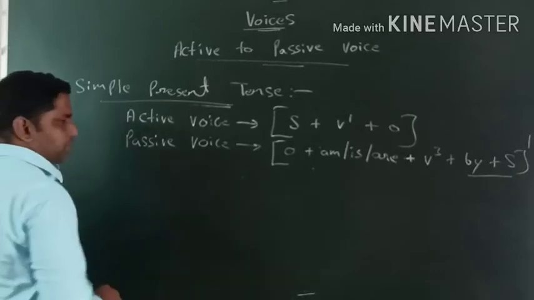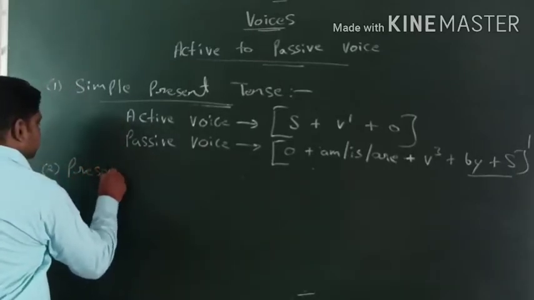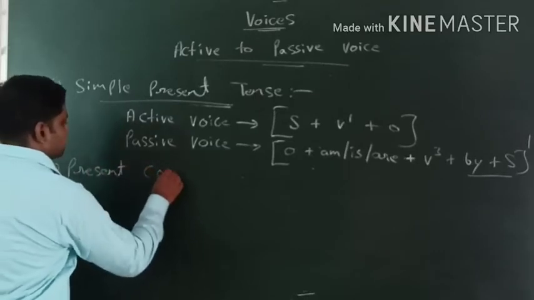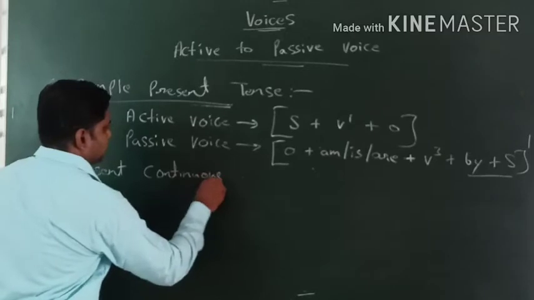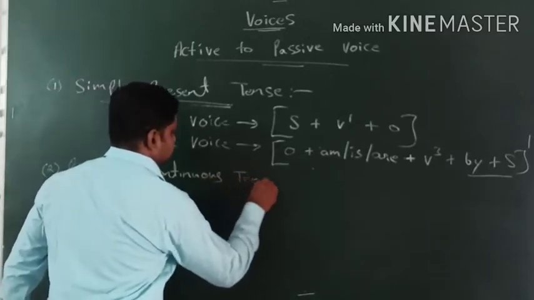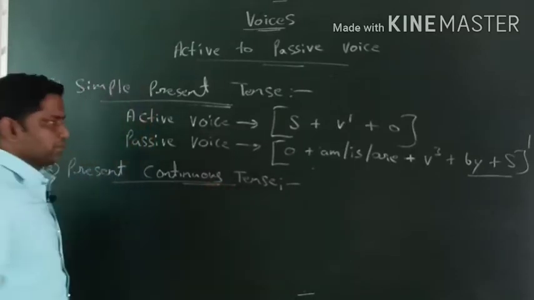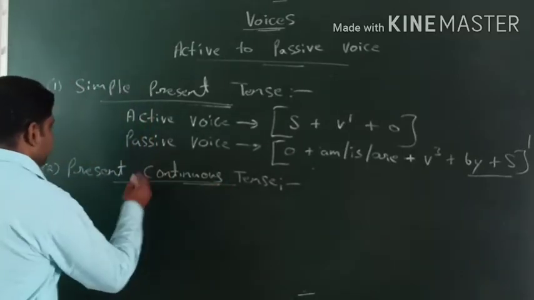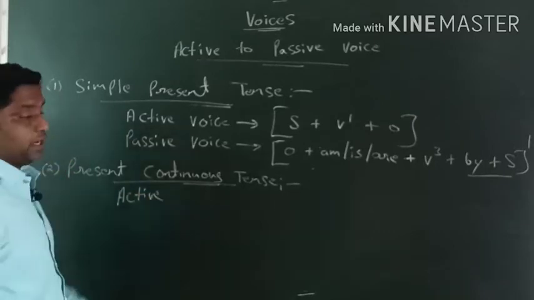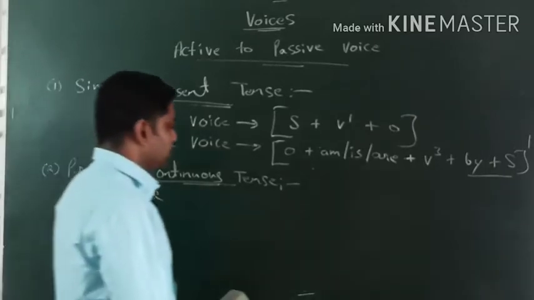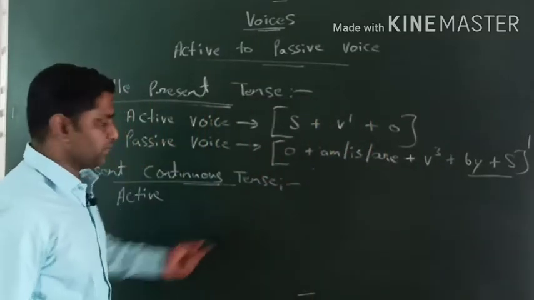Here, the second formula we talk about is present continuous tense. What formula we have for present continuous tense? If you remember, what was the formula for present continuous tense? The same formula will be for active voice. Whatever the present continuous tense formula is, exactly the same formula we will take. We have to make it for passive voice.